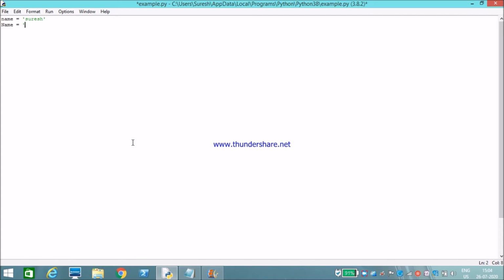Print ID of name. There I am checking the memory address of both names, the identifiers.